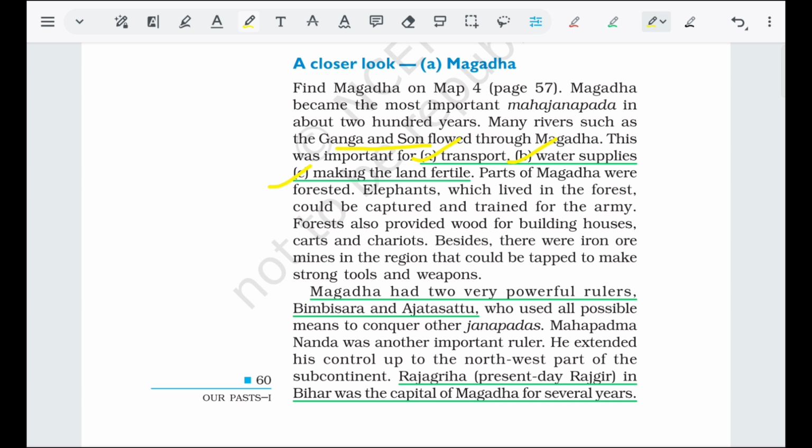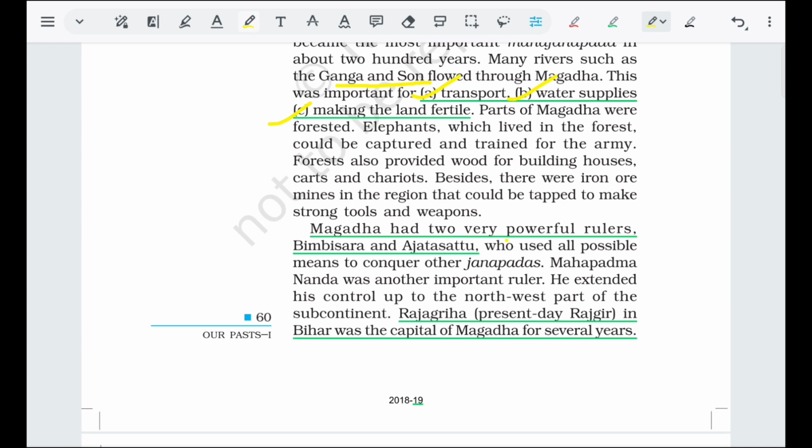So the two rivers formed a Doab here. So this area is better for the transportation system, river transportation. Water supply is also maintained there, and the land is also fertile. Magadh had two very important rulers, Bimbisara and Ajatasattu. These were important rulers of Magadh, who were possibly keen to conquer other Janapadas.